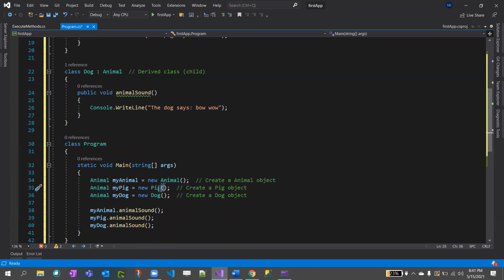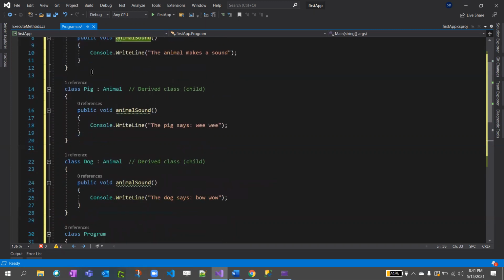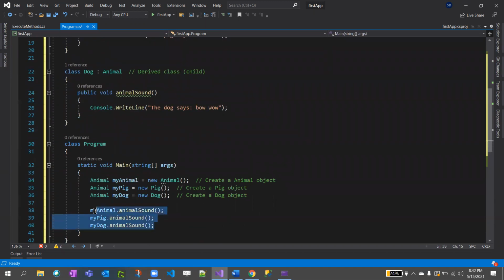And here also, hey animal, now your animal is dog. We instantiated three objects here, and we are trying to call animal sound. Each animal has its own Console.WriteLine, right? Now tell me what will be the output.